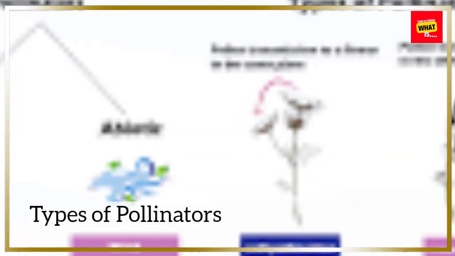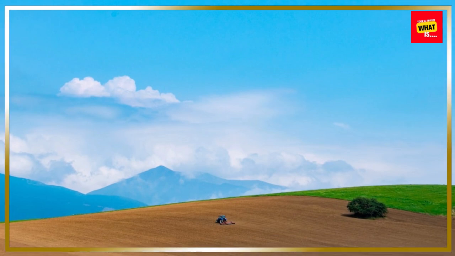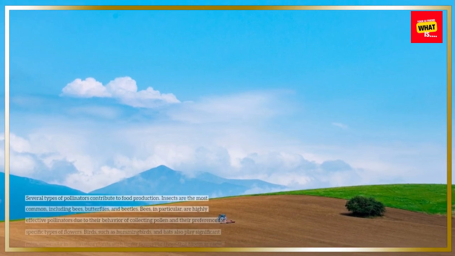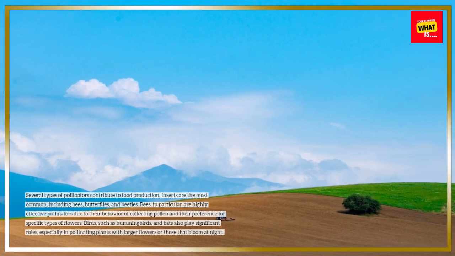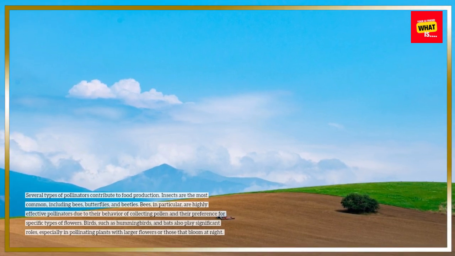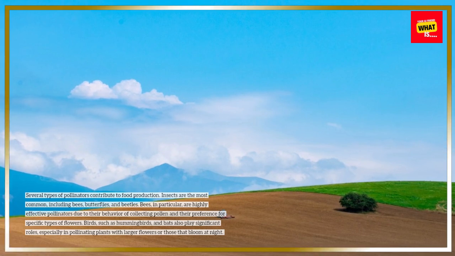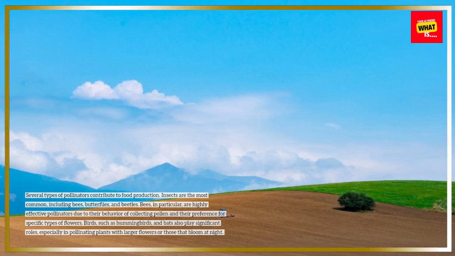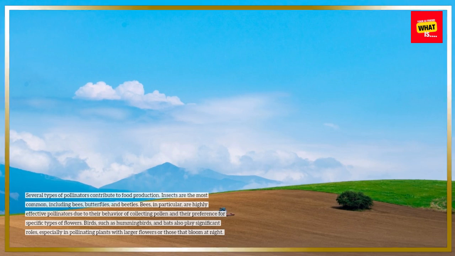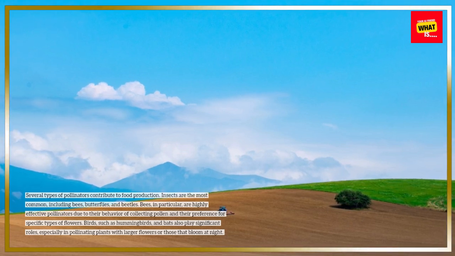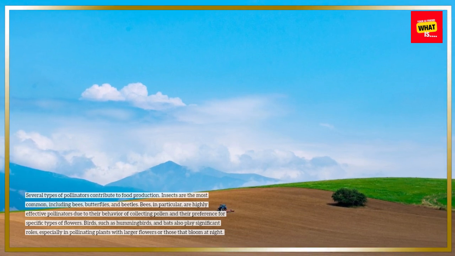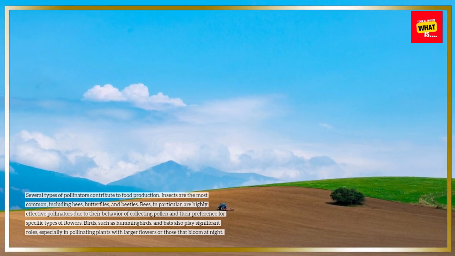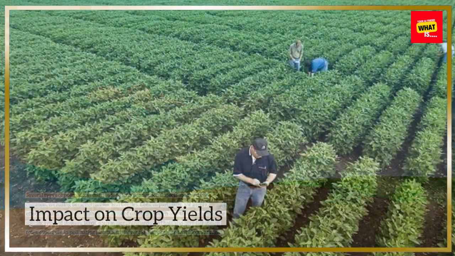Types of pollinators. Several types of pollinators contribute to food production. Insects are the most common, including bees, butterflies, and beetles. Bees, in particular, are highly effective pollinators due to their behavior of collecting pollen and their preference for specific types of flowers. Birds, such as hummingbirds, and bats also play significant roles, especially in pollinating plants with larger flowers or those that bloom at night.